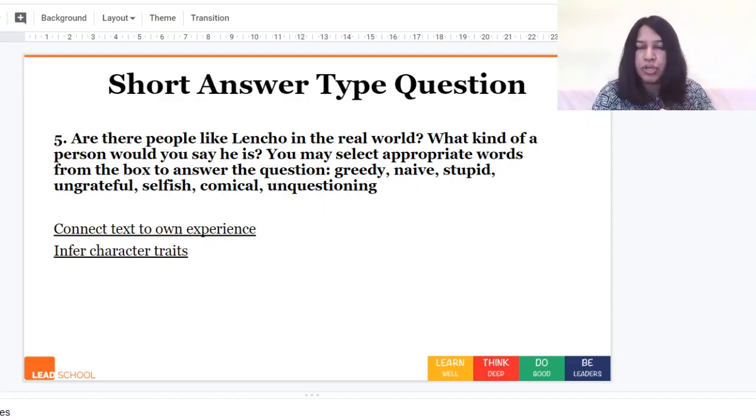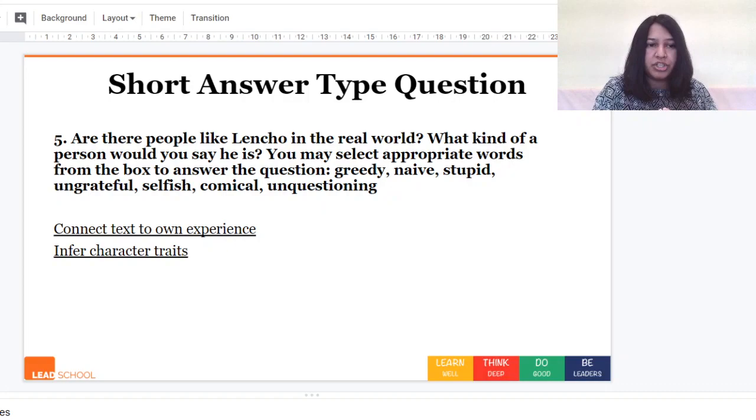So for this question, what you needed to do was two things. First is connect the text to your own experience. And second is to infer character traits. So these are the character traits, right? Now, nowhere in the text has the author told us that Lencho is naive, or Lencho is greedy, or Lencho is stupid. The author did not tell us. But we can infer, we can conclude based on what evidence and facts have already been given in the story. So we need to give our reasoning, find the evidence, and then decide what word or words would best describe Lencho.